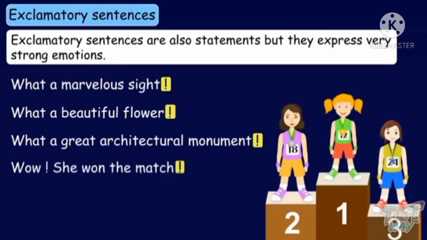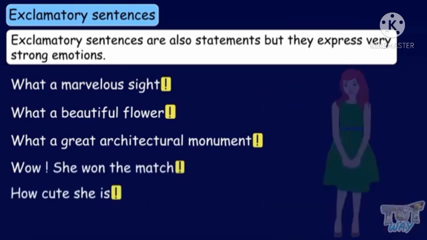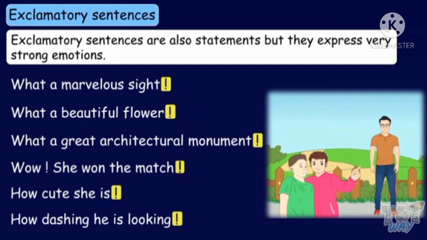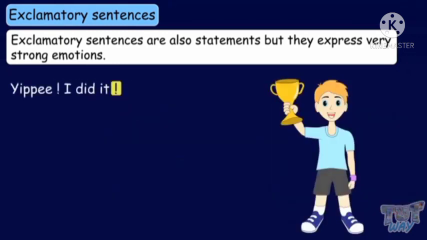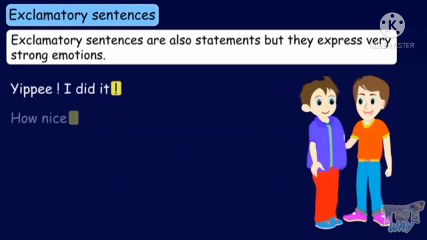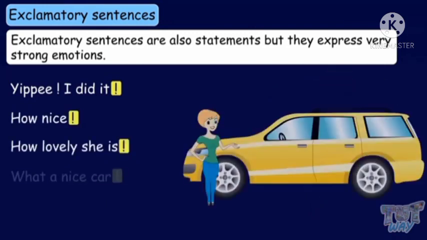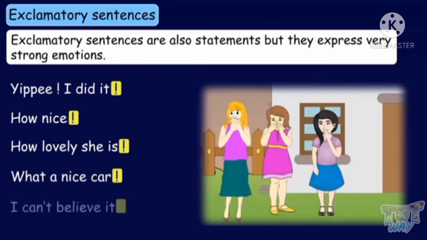Wow, she won the match! How cute she is! How dashing he is looking! Yippee, I did it! How nice! How lovely she is! What a nice car! I can't believe it! All these sentences end with an exclamation mark. Okay, so these are the examples of exclamatory sentences.